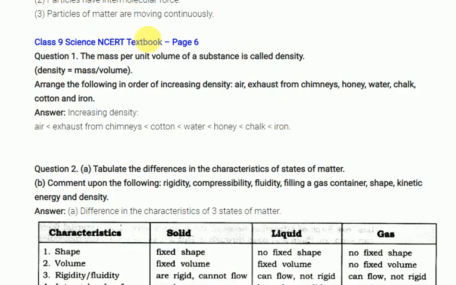You know the density formula very well: mass by volume. They have given certain materials and are asking for increasing order of density. You know very well, iron has more density. Next, chalk, then honey, then water, then cotton. Some chimney gases are there, these are gases, and air is there. Look at the air density. Density is nothing but mass by volume. If there is less volume, there will be more density. Clear?